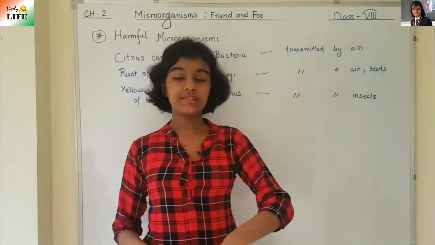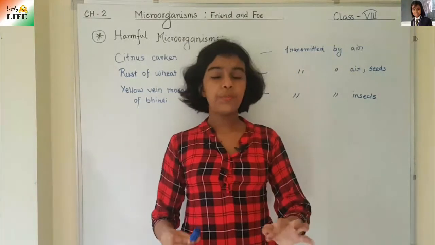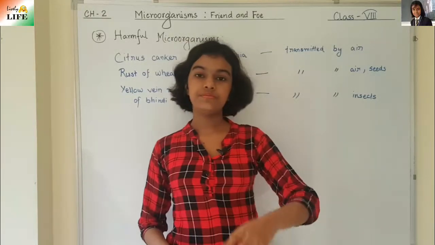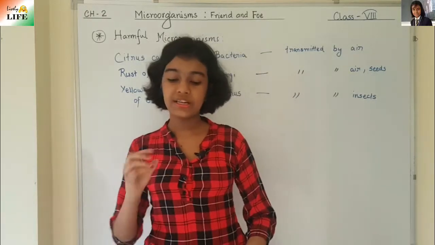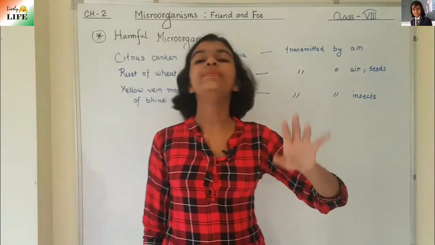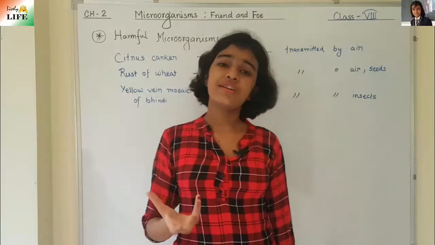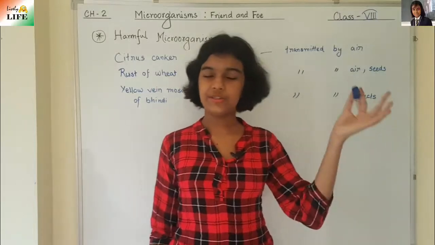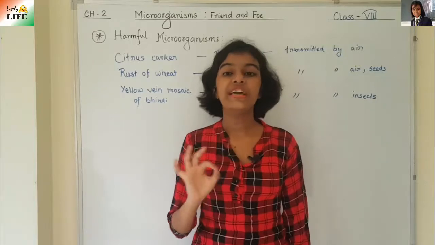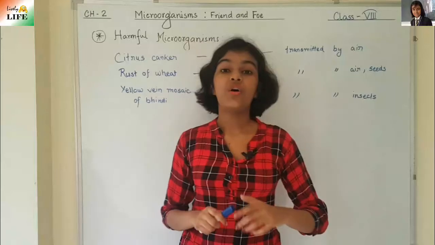Now we are going to move to the last one, that is food poisoning. What is food poisoning? This food poisoning is also caused by microorganisms. Food poisoning actually happens by consumption of spoiled food. How is the food spoiled? The food is spoiled by microorganisms. Sometimes microorganisms like bacteria produce some toxic substances in the food and the food gets spoiled. So if someone eats that spoiled food, it causes food poisoning.